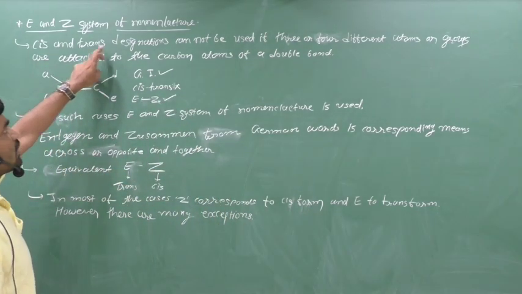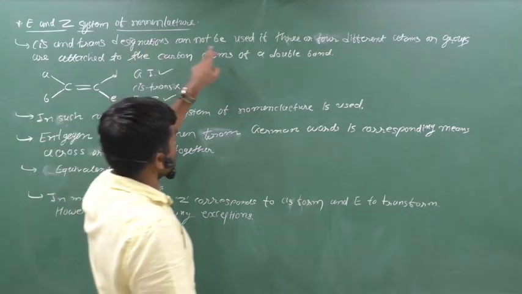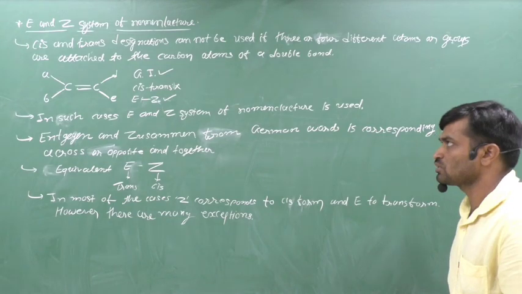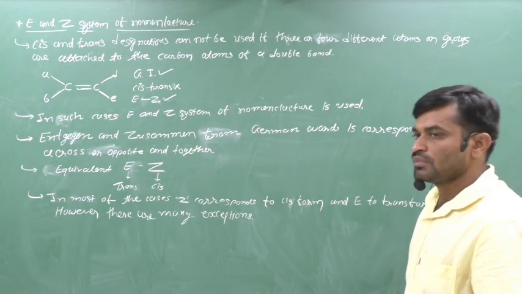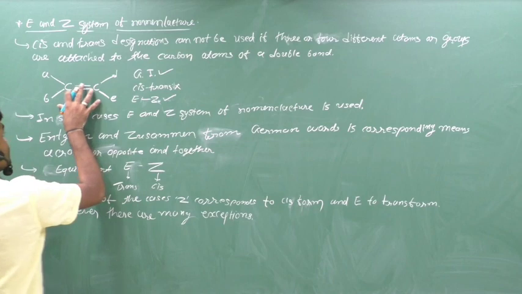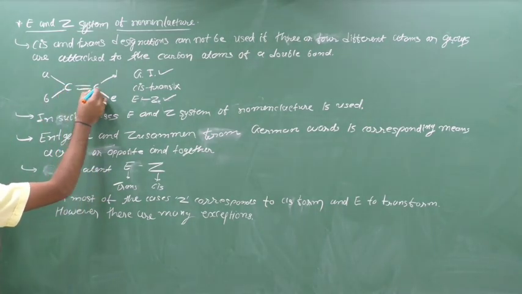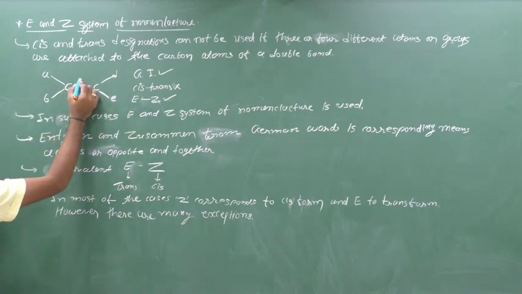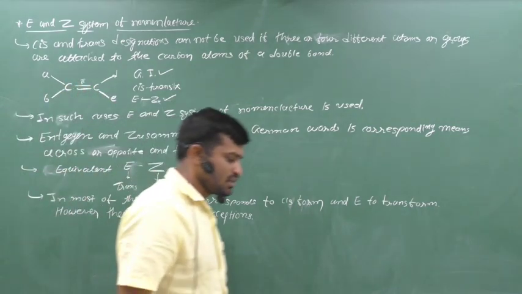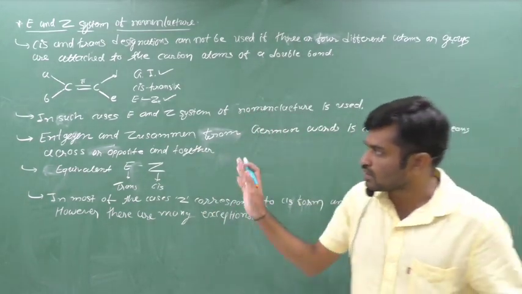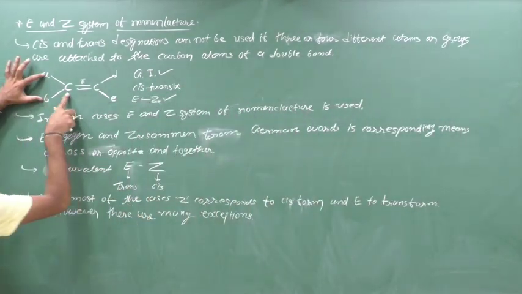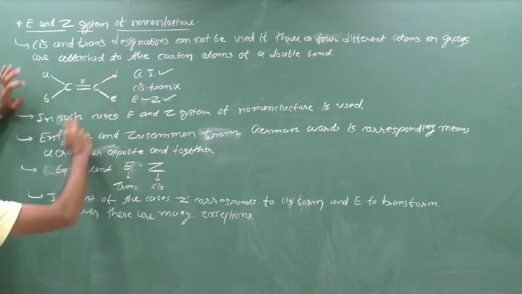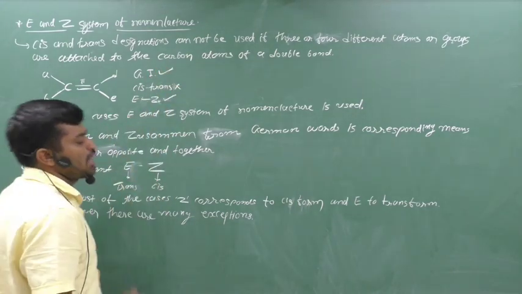Generally, the cis and trans designation cannot be used if 3 or 4 different atoms or groups are attached to the carbon atoms of a double bond. Let us check geometrical isomerism in this compound: C double bond C, with atoms A, B, D and E. The first condition is a pi bond, and yes, it is present. The second condition is that the two valencies of the same carbon atom are different, and yes, they are different. Therefore it shows geometrical isomerism.